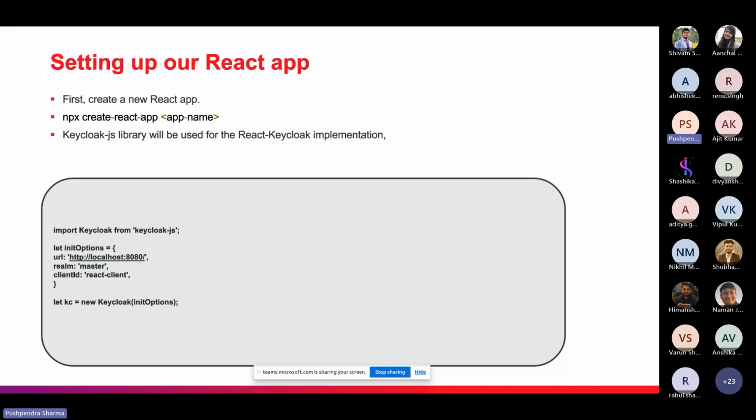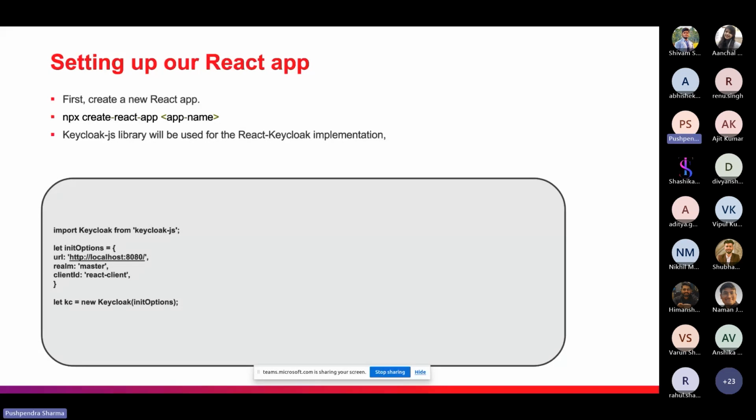We just have to simply import Keycloak from the Keycloak JS library, and then we have to paste this URL, realm and client ID in the init options, and we can just simply paste this line in our React app before our main app function.